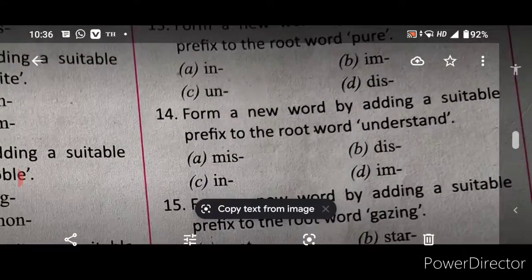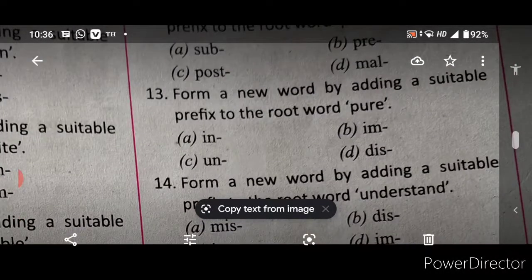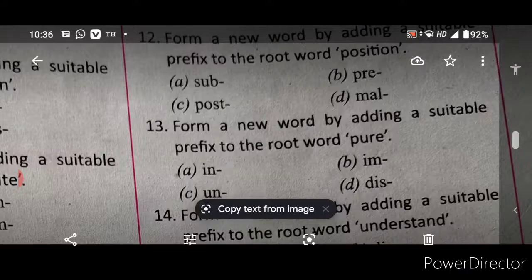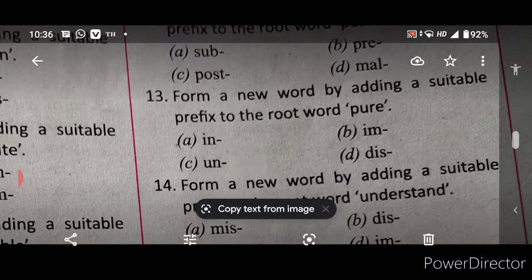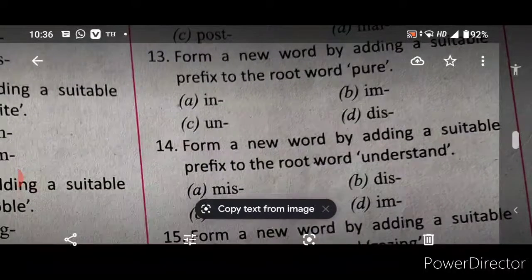Now, understand. What word can be added to understand? Misunderstand. Okay, then pure. What word can be added? For pure, you can add impure. So you must know, children, any word that is added before the root word, it is prefix.